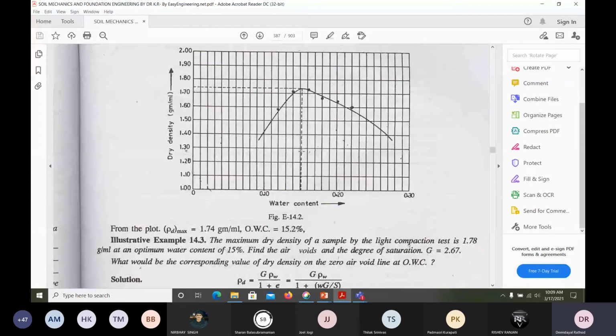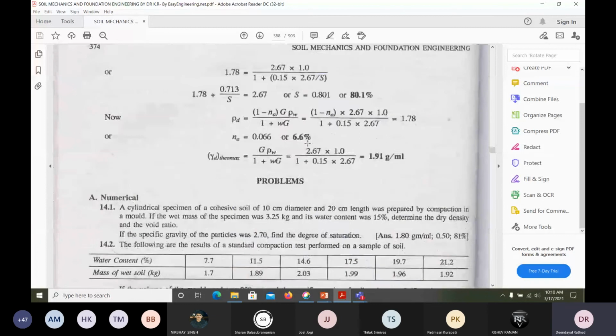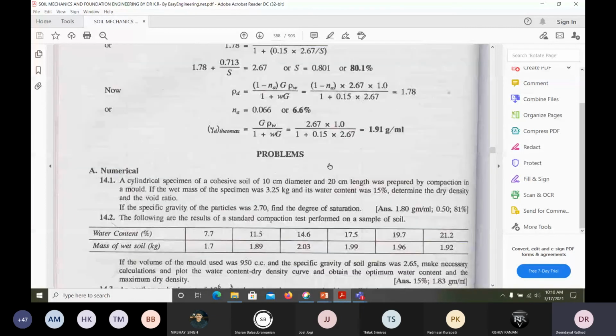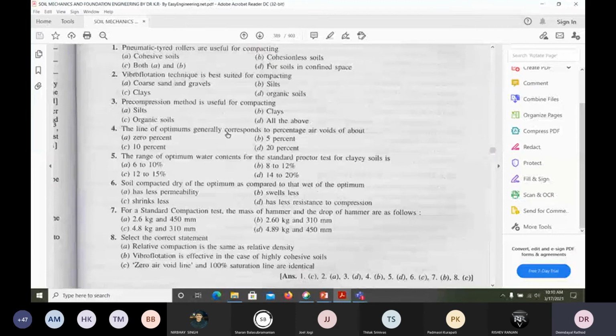It can be 1.774 or something like that. Here, how much is it coming? Water content OMC, how much are they getting? 15% they will get. 1.74, 15%. Understand? So likewise, it's very simple. I see only 2-3 problems are given, and you can go through the objective type questions here.